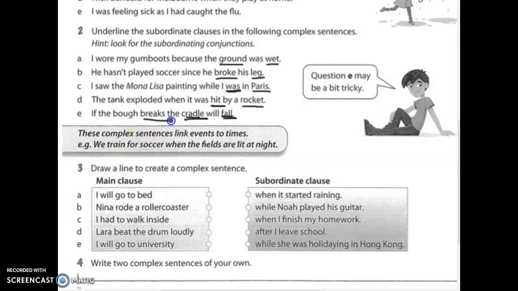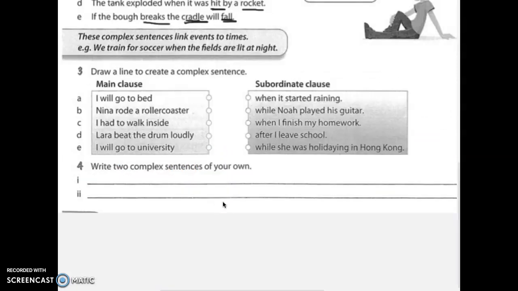Maybe this one here. Who knows? Or underline all three. All right. These complex sentences link events to times. For example, we train for soccer when the fields are lit at night. Okay, let's have a look. Last part.